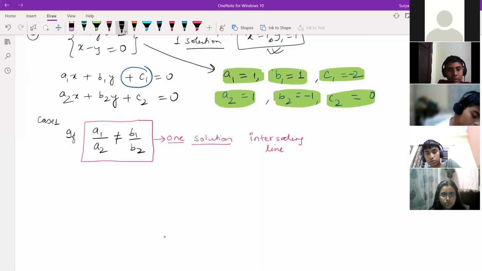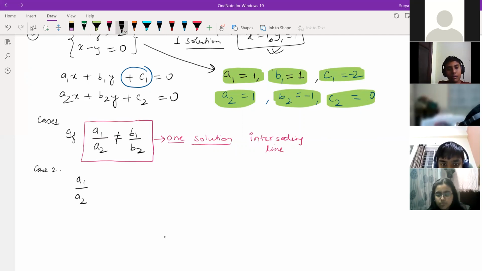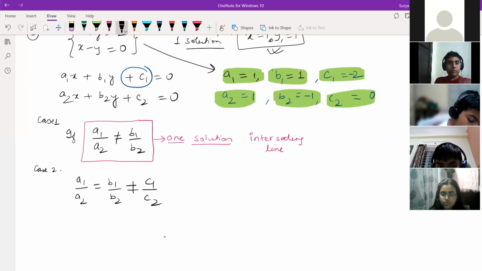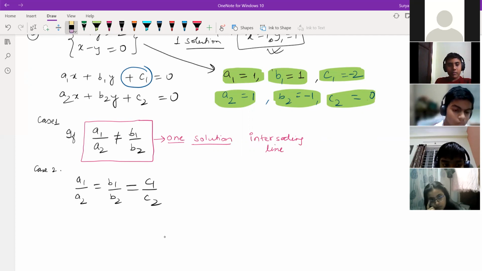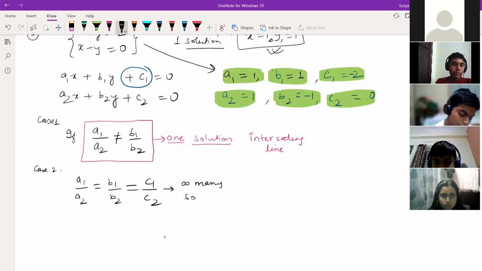Now suppose case 2 will be there. a1 by a2 is equal to b1 by b2, and not equal to c1 by c2. Then what happens? Or suppose this is also equal. Then how many solutions will come? So in this case, many solutions will come, infinitely many solutions.